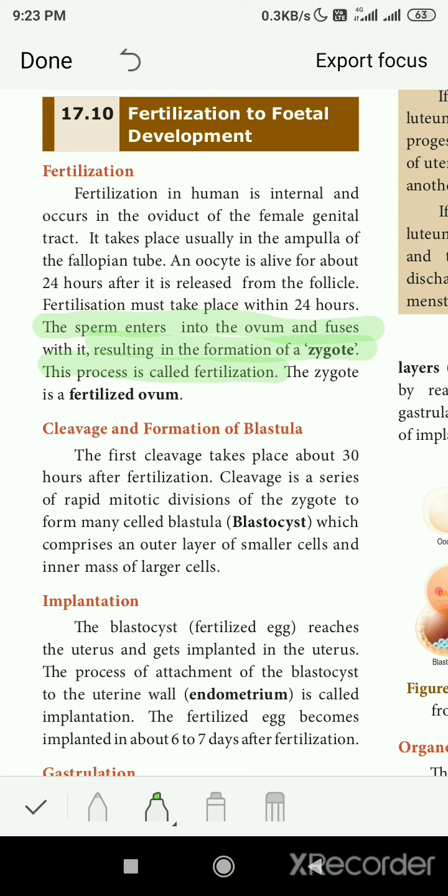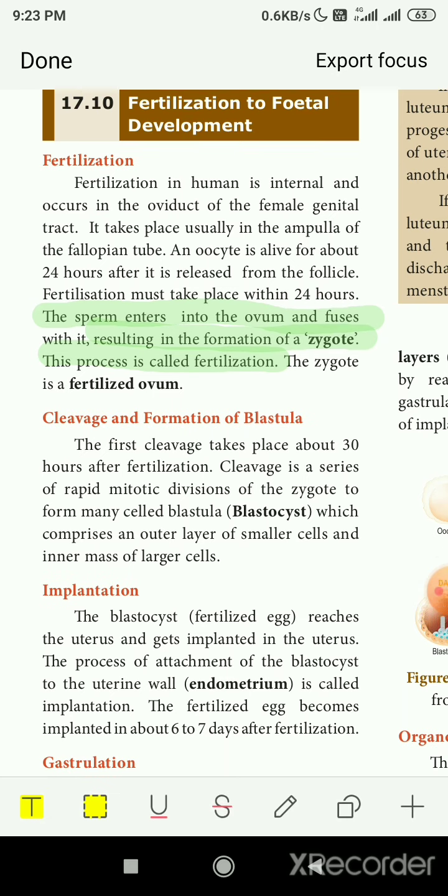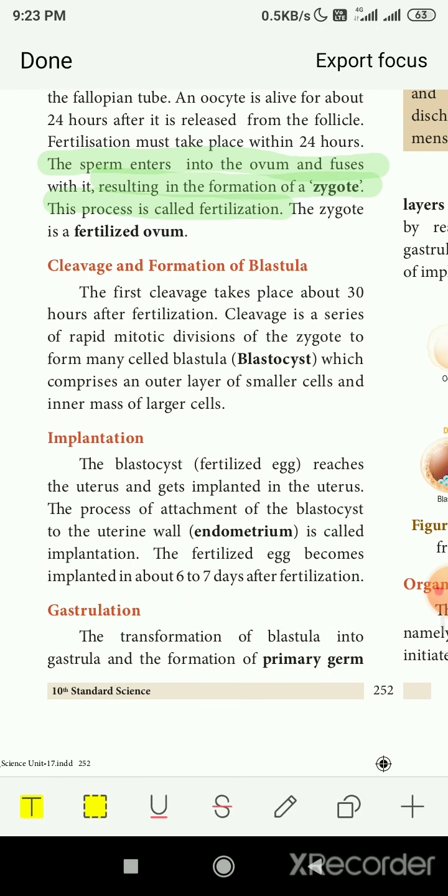Now implantation: how it gets implanted. Implanted means getting attached. That is called implantation. Okay. The blastocyst or the fertilized egg reaches the uterus and gets implanted in the uterus. So this fertilized egg goes inside the uterus and gets fixed there.